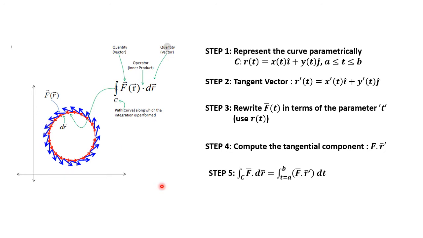Step 5, the integral over C of F bar dot dr bar is nothing but the integral over t varying between a to b of F bar dot r bar dash, which is a scalar quantity in terms of the parameter t, times dt. So the vector line integral is converted to a real line integral in terms of the parameter t. This is how we evaluate the line integral.